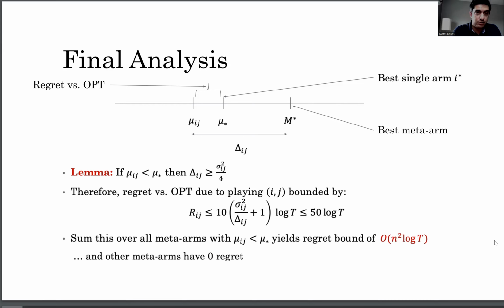If we sum that over all the meta arms that are worse than the optimal single arm, we get that the regret will be at most n squared log t. Obviously, any other meta arm will not incur any regret. It will be better than the optimal fixed action.